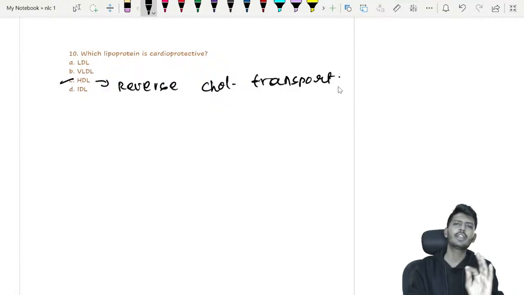So biochem, don't take it for granted. It will fetch you solid 12 to 13 marks. 12 to 13 marks is not less in the FMGE exam. So understand the seriousness of biochemistry. Some of you may get to meet me tomorrow in Delhi, probably in our class sessions.